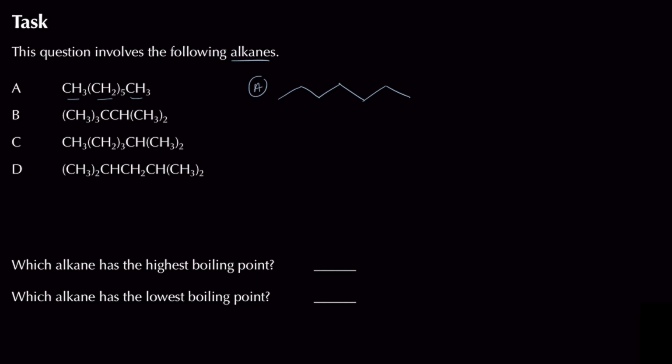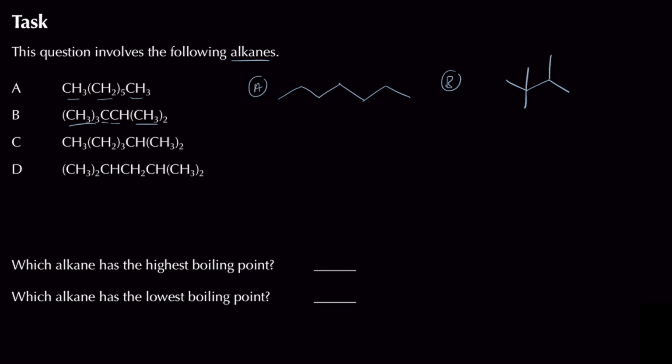That one's going to be a bit harder to draw, but I'm going to look at these 2 carbon atoms over here to begin with. I've got for B 2 carbon atoms, so I've got 1, 2 carbon atoms like this, and then I'm going to end up with 2 lots of CH3 attached to the second carbon atom, so 1 CH3 there, 1 CH3 there, and then I look at the first carbon atom. I've got 3 lots of CH3 attached, so I end up with 1 CH3 there, 1 CH3 there, and another CH3 there.